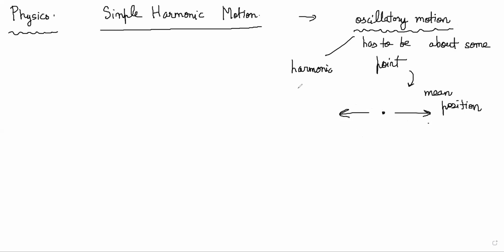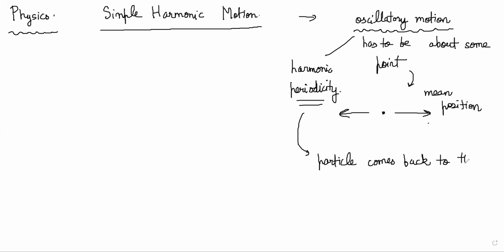Harmonic means there is some periodicity. So what do we mean by periodicity? It means that after some time, the particle will come back to the same place with the same velocity. That is called a periodic motion.